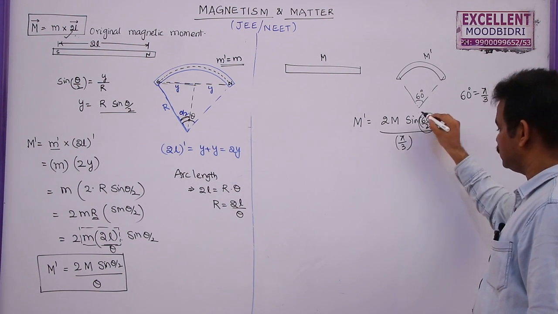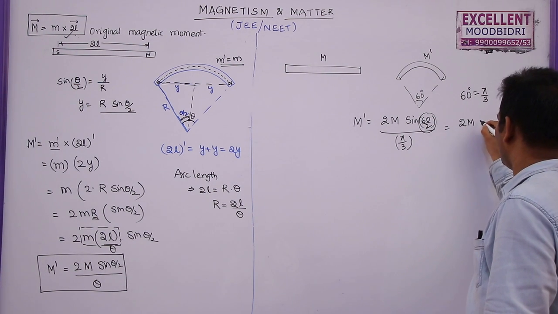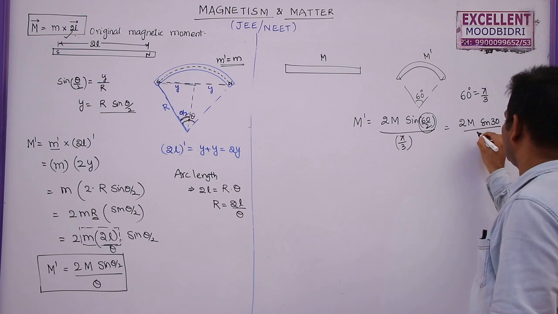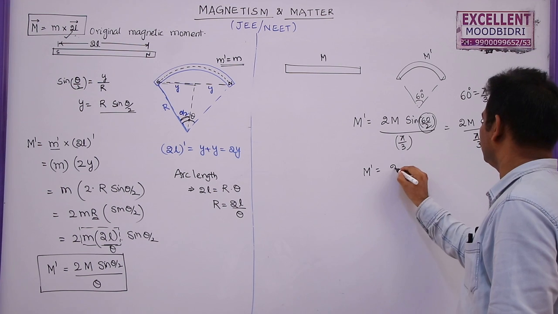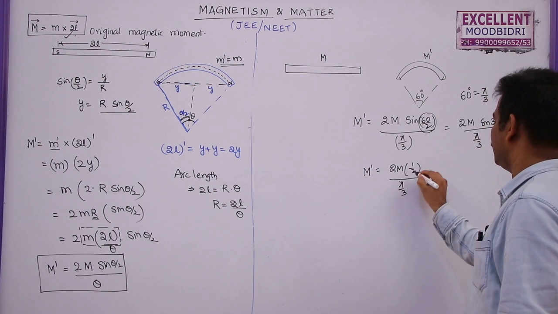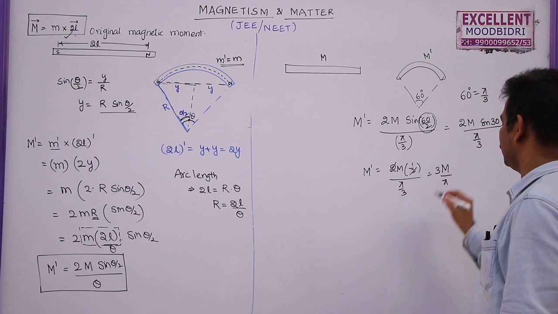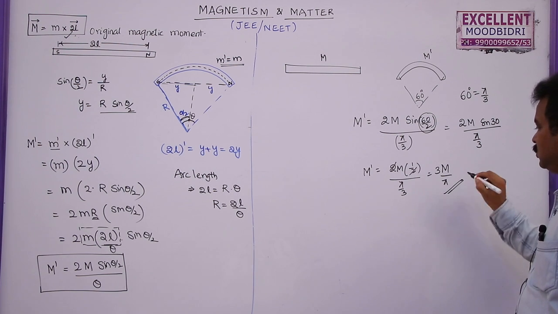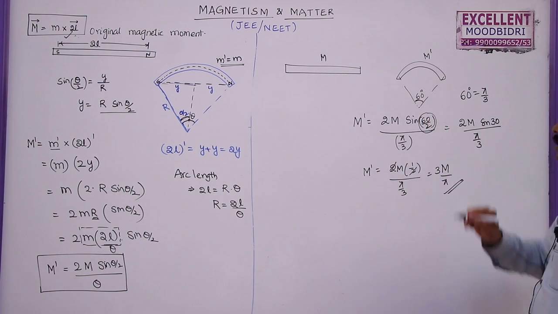So sin 60 by 2 will become sin 30. So this will become 2M sin 30 degrees by pi by 3. So M dash will become 2M into 1 by 2 by pi by 3. These two get cancelled. M by pi by 3, or 3M by pi. So this is the new magnetic moment of this bar magnet when bent at 60 degrees.